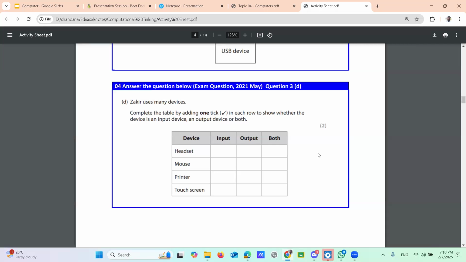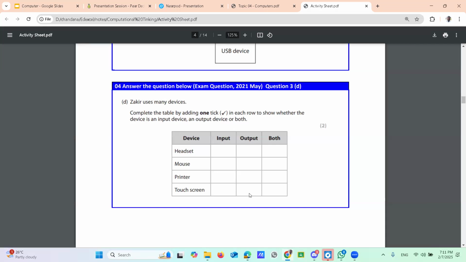Output, right? Headset, the music or sounds you get through the headset. Output. Mouse, it's easy. Input. You want to tick input. Printer, input or output? Printer, output, right? This should be in the output. Touch screen, both. The touch screen provides both input and output features.